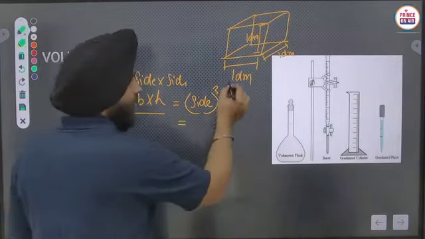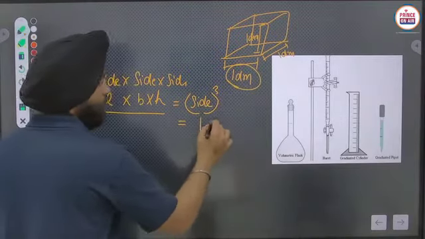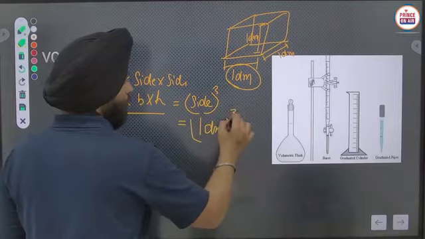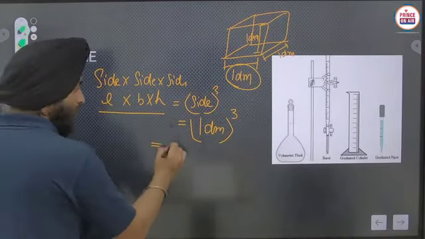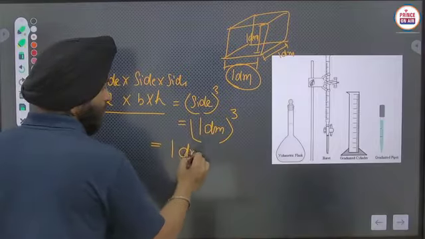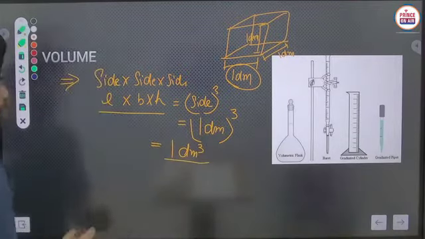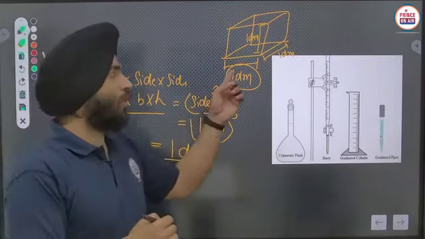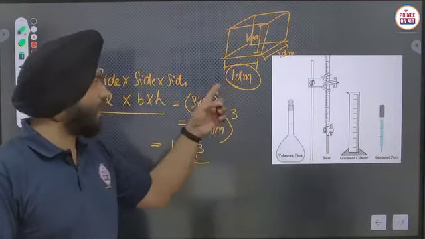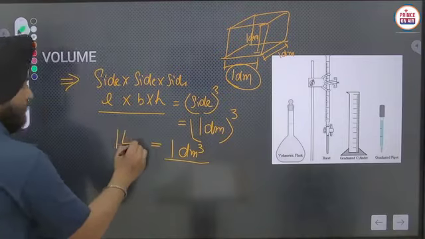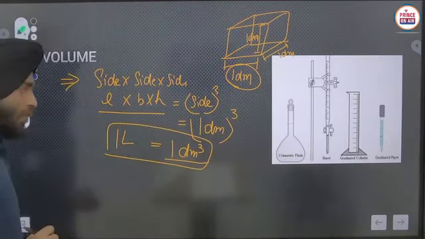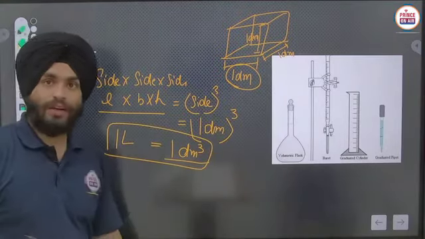Here we know the side is 1 decimeter, so 1 decimeter cubed, the cube of 1 is 1, it will become 1 cubic decimeter. So as I told you, the volume of a cube having edge length 1 decimeter is 1 liter. So 1 liter is equal to 1 cubic decimeter.